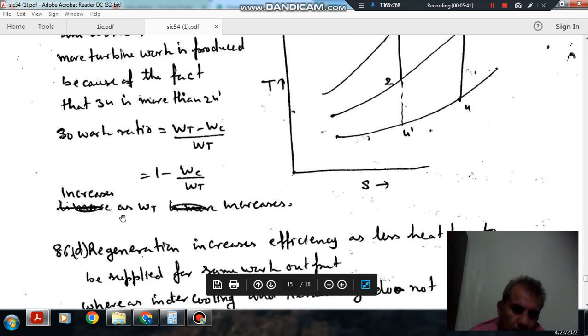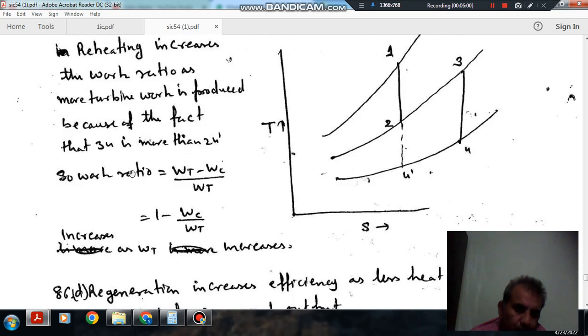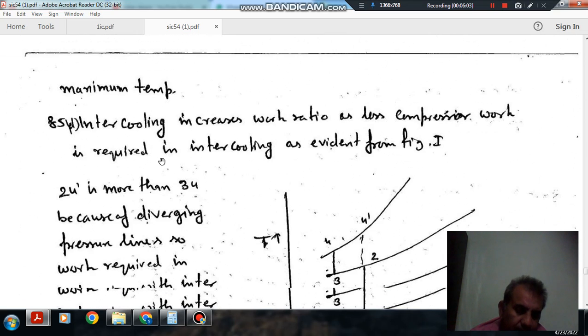Okay. So as WT increases, this factor will decrease and work ratio will increase. Okay. So both reheating as well as intercooling increases work ratio.